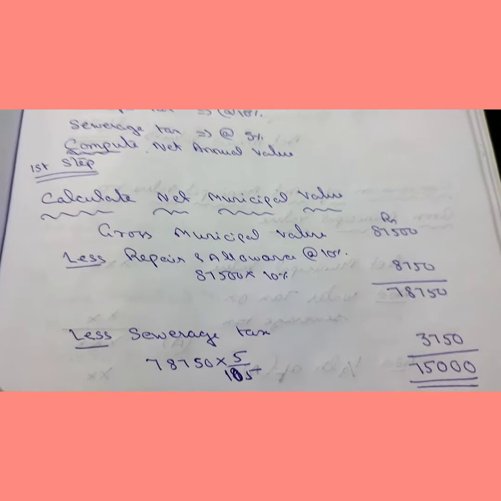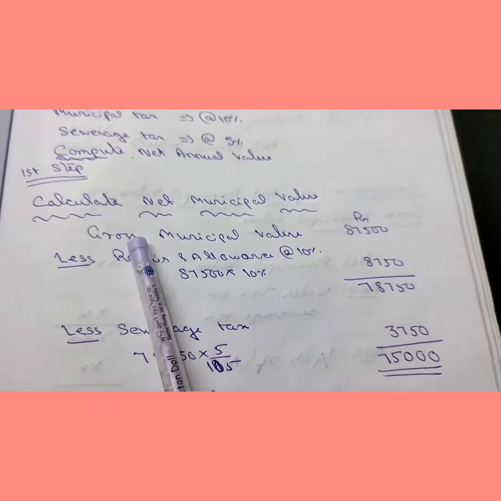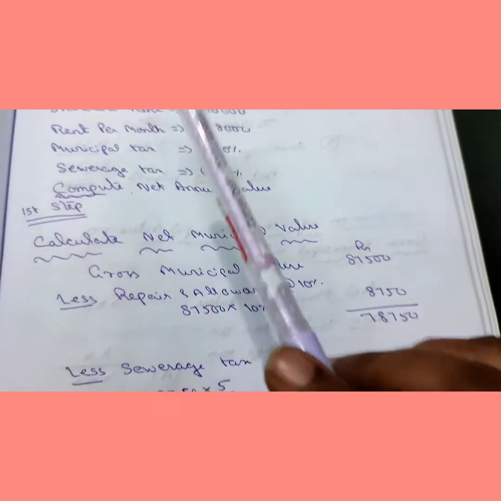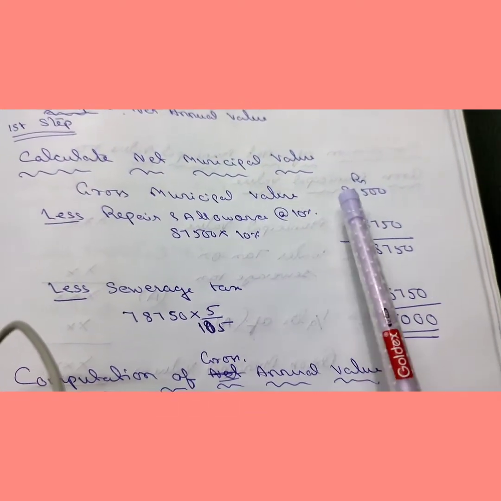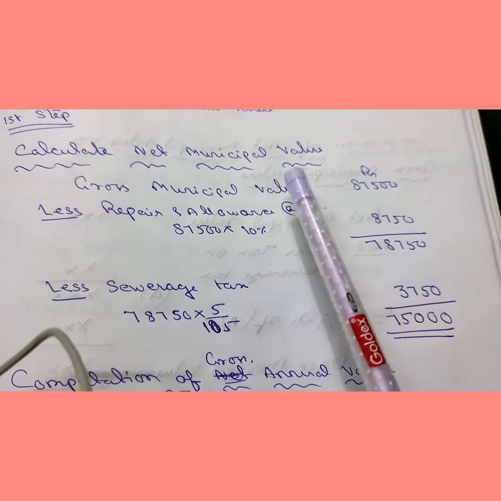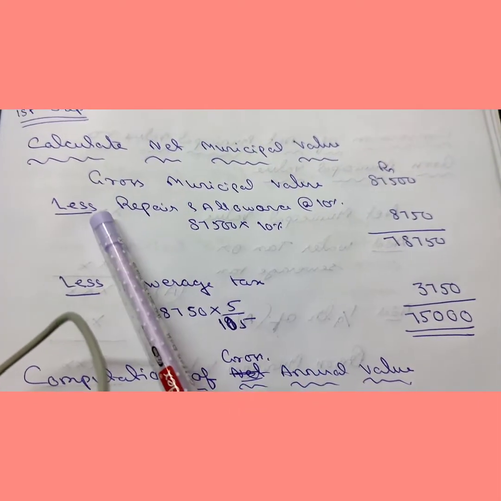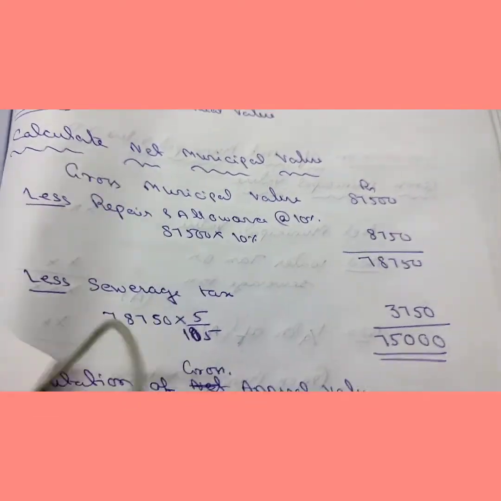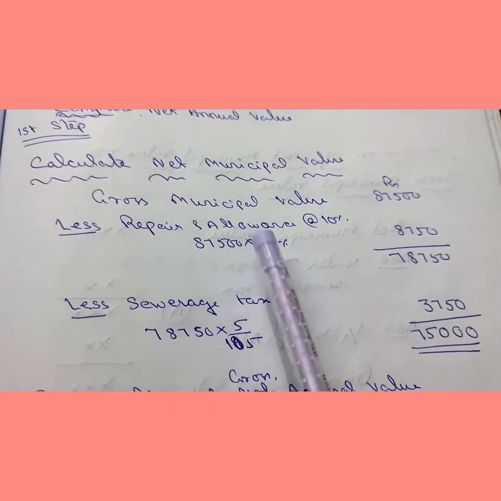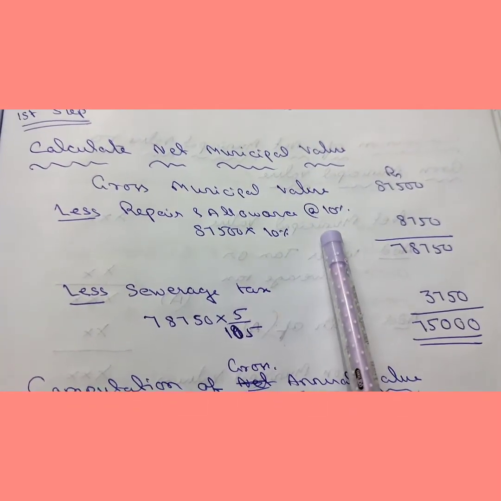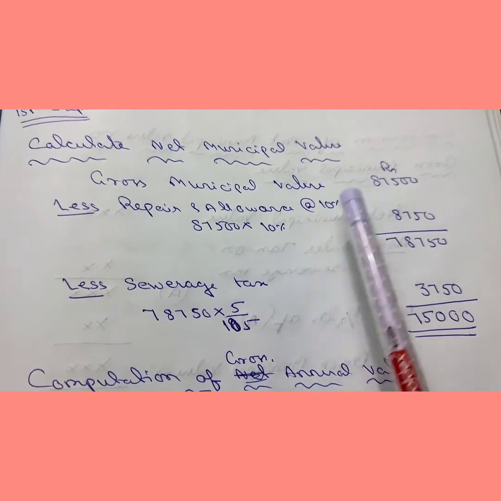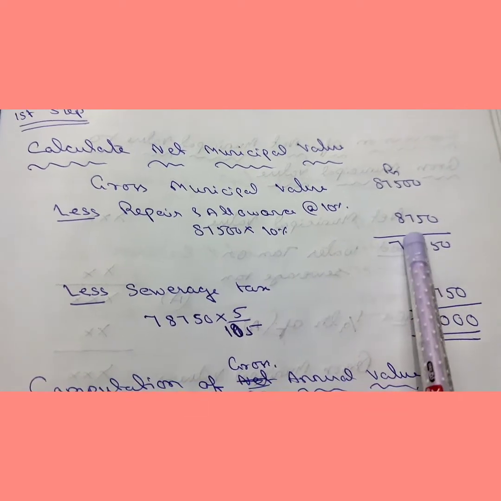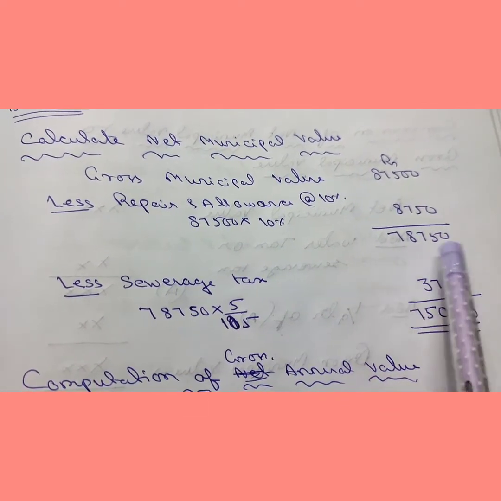So first step, you have to calculate the net municipal value. Now in the question, gross municipal value is given. It is written as GMV. Here gross municipal value is 87,500. From here, first you have to reduce repair and allowance at the rate of 10%. This is the rule. Okay, you have to remember this. You have to reduce 10% of gross municipal value. Now 10% of 87,500 is 8,750, so this is 78,750.